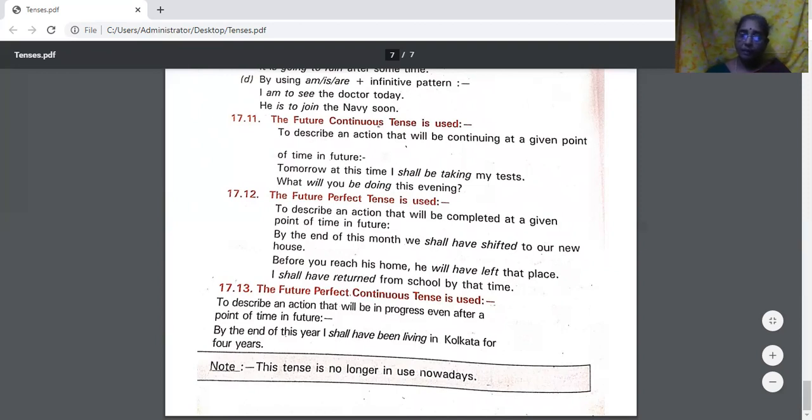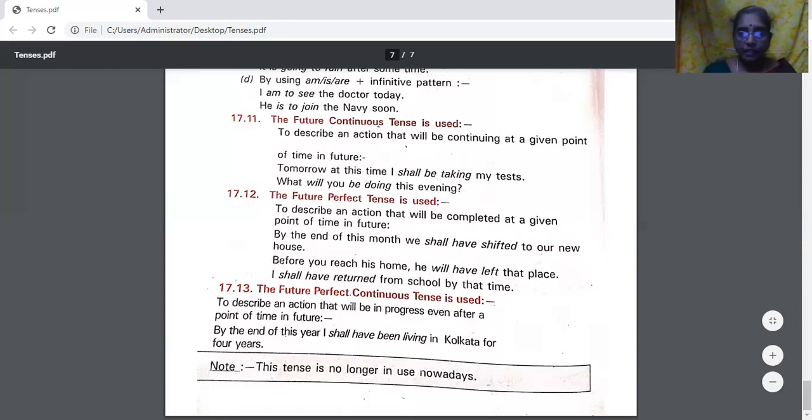He will have shifted by the end of this month. He will have shifted by that time. Before you reach home, he will have left the place. The action will be completed. I shall have returned from school by that time. So, at a given point of time, the action will be completed in the future. That we express in future perfect tense. So, shall plus have plus the verb in past participle.